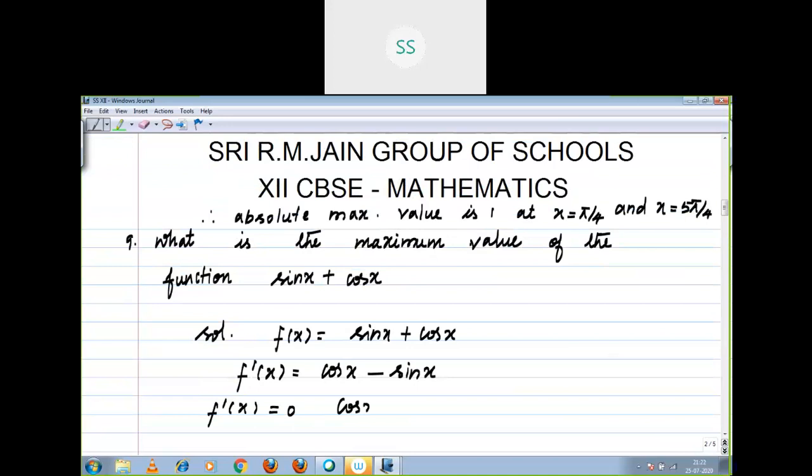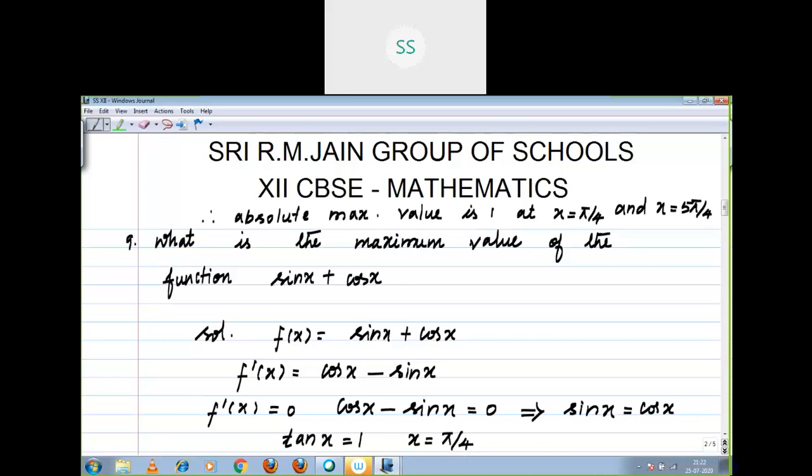Now, cos x minus sin x equal to 0, which implies sin x equal to cos x, that I am going to modify in terms of tan x equal to 1. Now what is the value of x? x is equal to pi by 4.